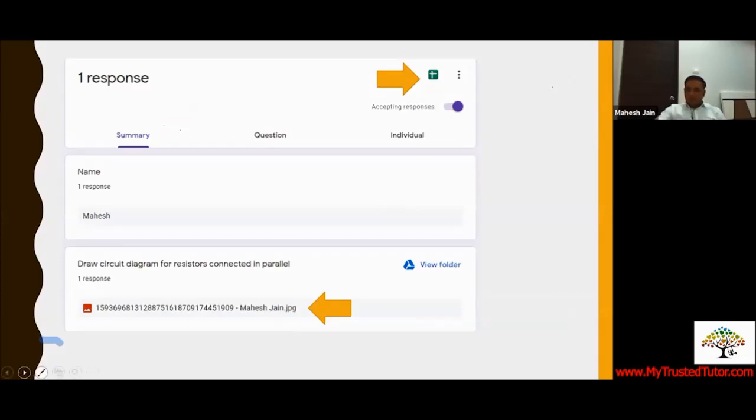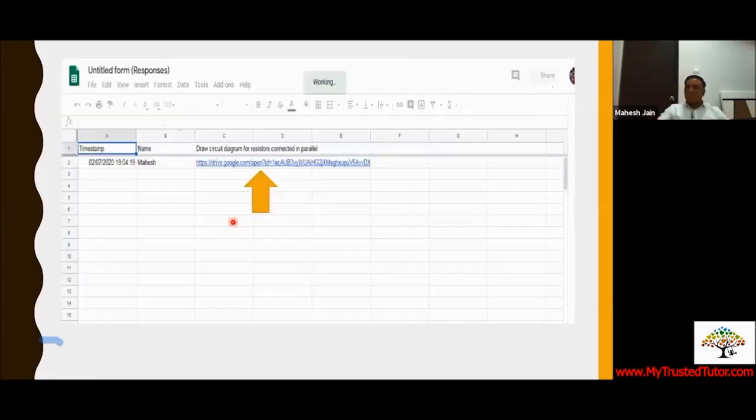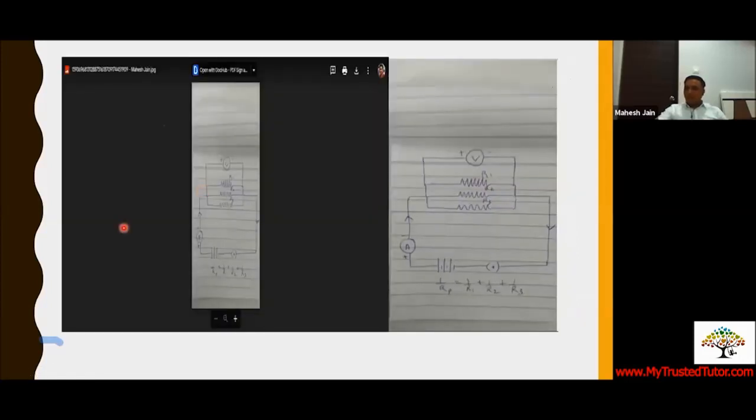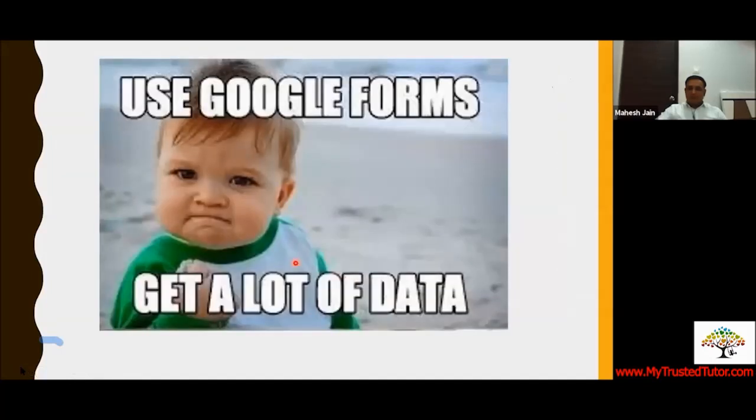Now when we are sorted, the form is with you. How the forms will be visible in the Google Sheet, in the Excel sheet, is like this. The response will be visible to you as a link. The moment you click on the link, you can see how the form will be visible. You can download the form and then you can give the score to the participants. So I guess this is how the Google form is created. This was the basic of Google Form. I guess use Google Form to collect a lot of data. This was the initial presentation part of the Google Form.